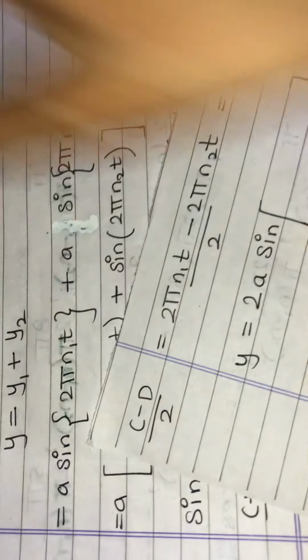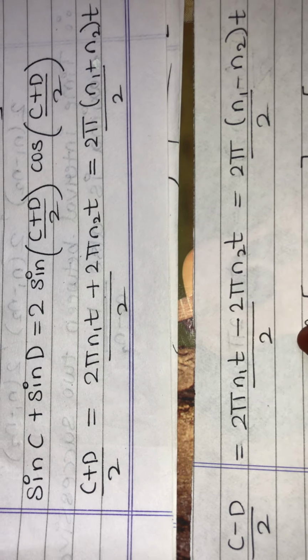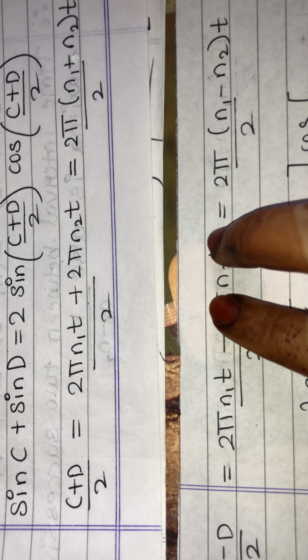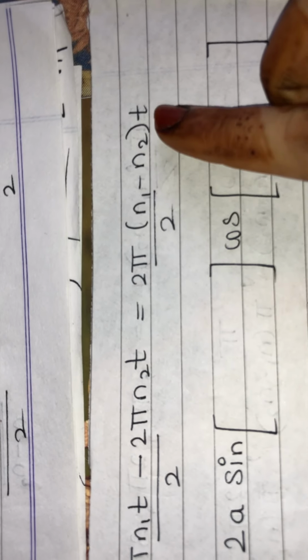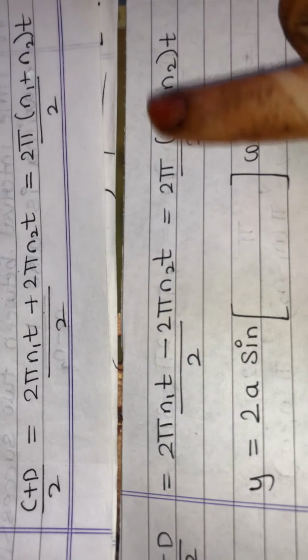Now next is c minus d upon 2. c minus d is again 2 pi n1t minus 2 pi n2t upon 2, that is 2 pi, and t is taken out common from both the terms. So what remains inside the bracket, that is n1 minus n2, right, and 2 in the denominator as it is. I'm not going to cancel this.